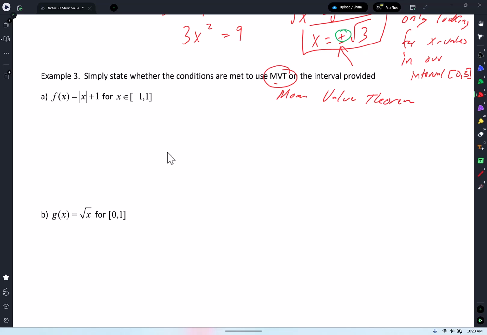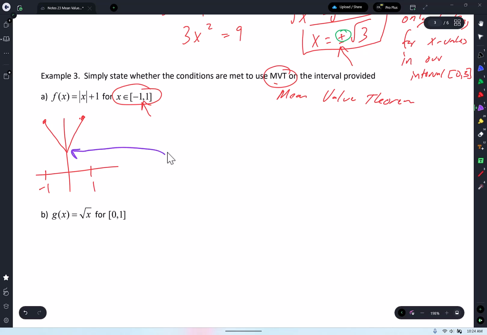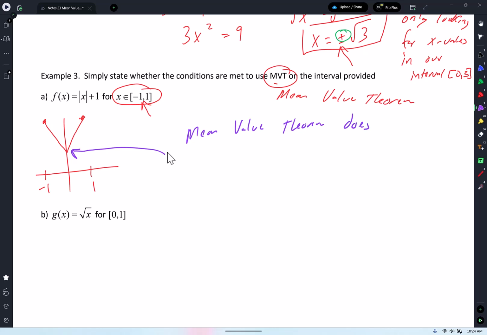All right. On this interval, negative 1 to 1, does the mean value theorem apply? Here's how this graph looks. Does mean value theorem apply in that interval? Why not? You're right. It does not. Why does it not apply? Perfect. Mean value theorem does not apply since f of x is not differentiable at x equals 0. Perfect.